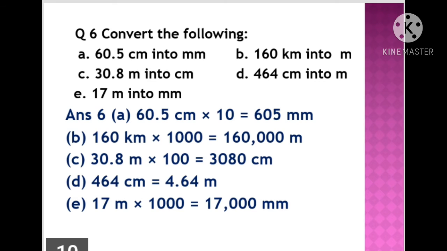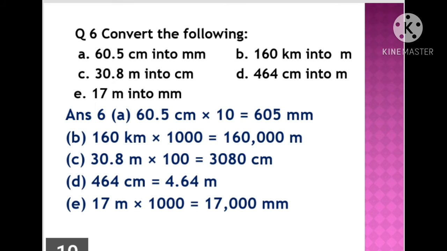Now B part. 160 kilometer into meter. 1 kilometer has 1000 meter. In 1 kilometer, how many meters are there? 1000. Now 160 kilometer is multiplied by 1000, and this gives 160,000, or you can say 1,60,000 meter.